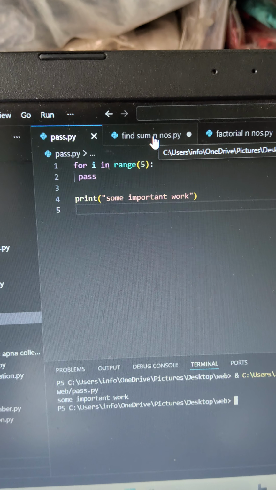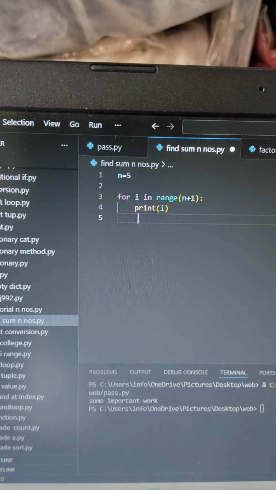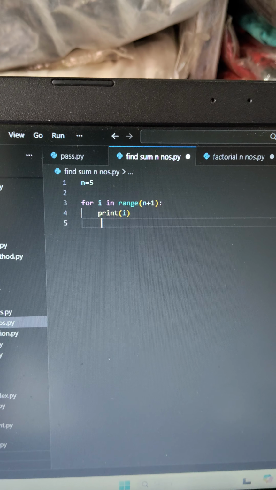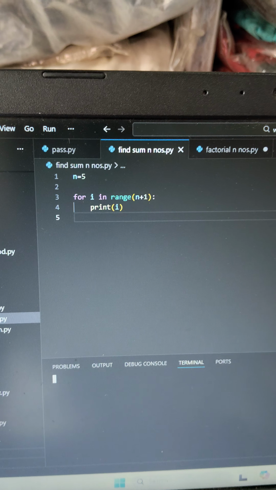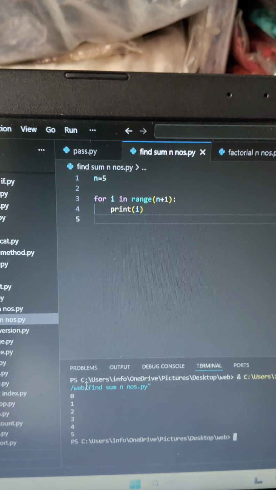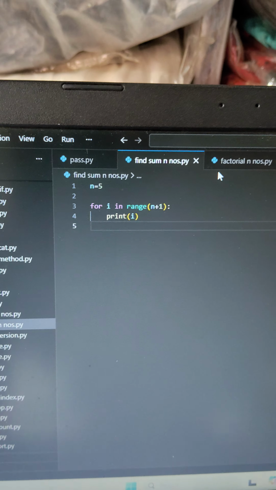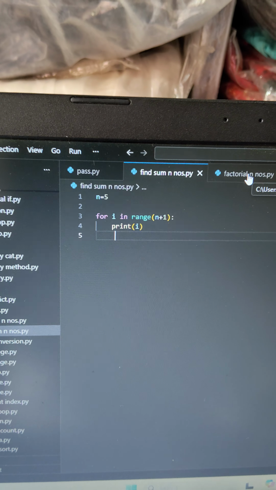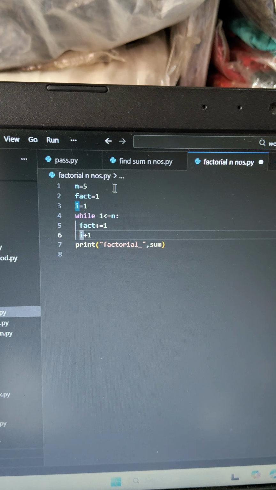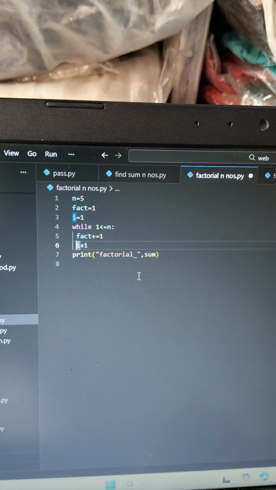Next, find the sum of n numbers. n is equal to 5, for i in range(n + 1): print(i). Output will be 0 to 5: 0, 1, 2, 3, 4, 5. But you try factorial of n numbers in Python with the same code. You try to check whether the output is correct or not.